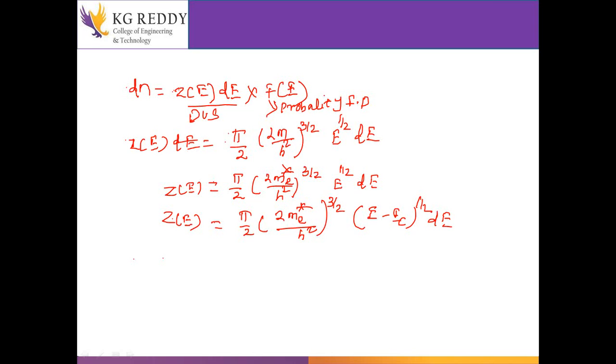Then I will find F(E). F(E) is the probability, our Fermi-Dirac distribution function. So I will write F(E) equals 1 divided by 1 plus e to the power (E minus EF) divided by KT, where K is the Boltzmann constant.